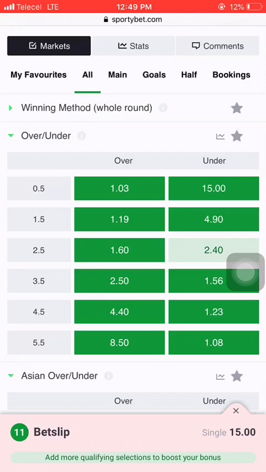And if you select under 5.5, it means that exactly five goals or fewer must be scored at the end of the game. You will lose your bet if more than five goals were scored in that game, but you win your bet if exactly five goals, or less than five goals, were scored. So this is the meaning of over and under.